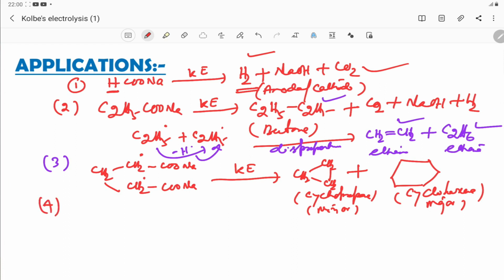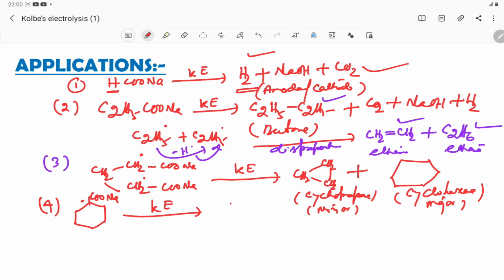If you take another example, the sodium salt of cyclohexanoic acid, if it undergoes Kolbe's electrolysis, this free radical is formed.